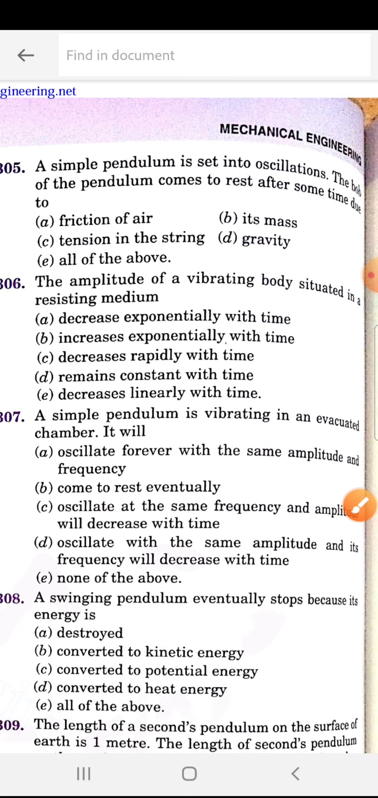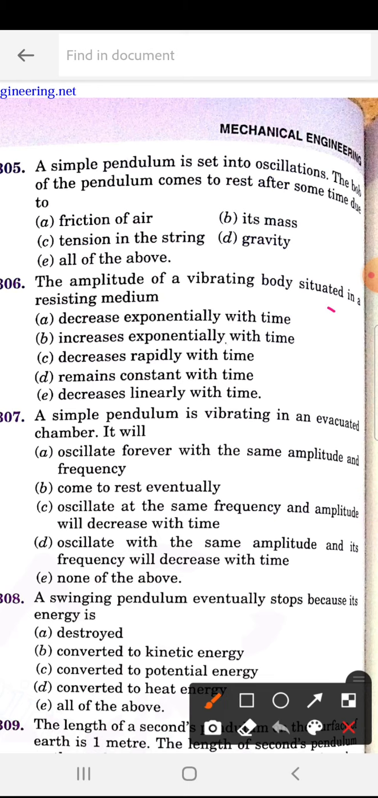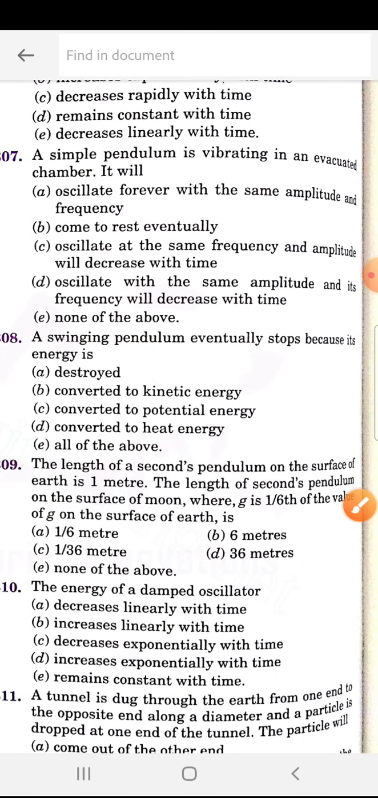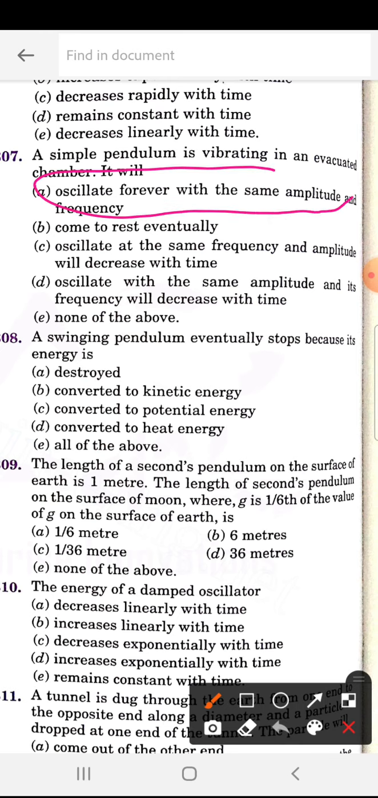The amplitude of a vibrating body situated in a resisting medium decreases exponentially with time. So A is the correct answer. A simple pendulum is vibrated in an evacuated chamber. It will oscillate forever with the same amplitude and frequency. So A is the correct statement.